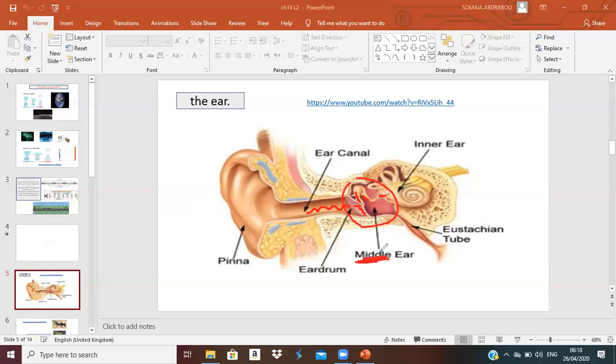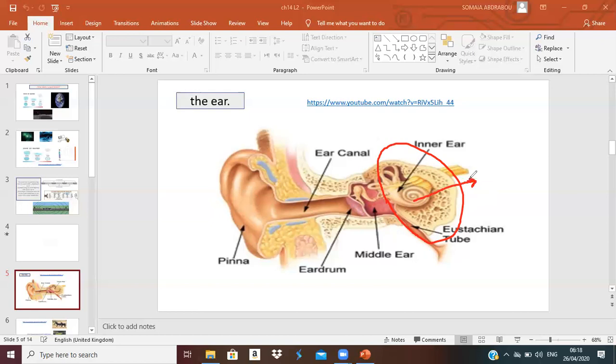Okay, then what will happen? I have here now the inner ear. What does the inner ear contain? It contains something shaped like a shell that you find beside the sea.